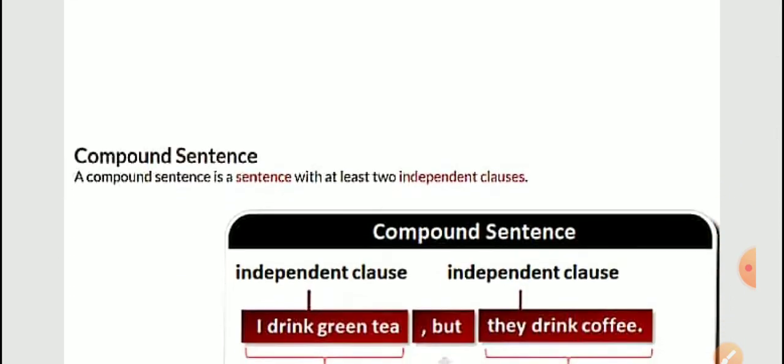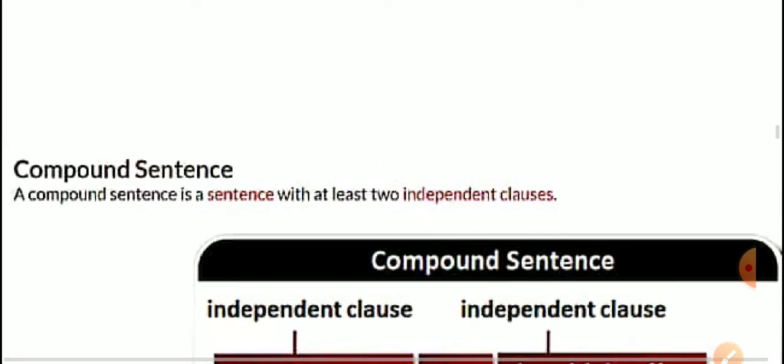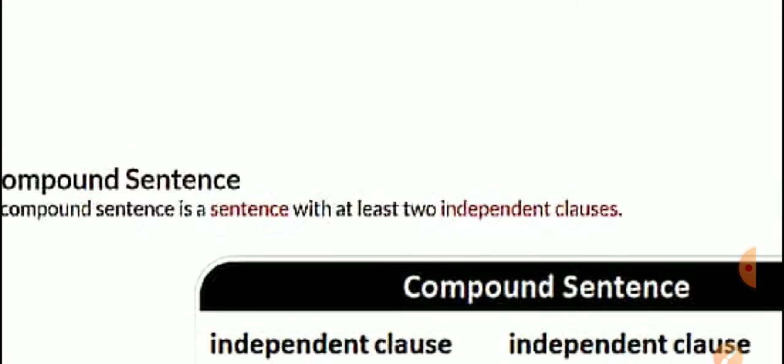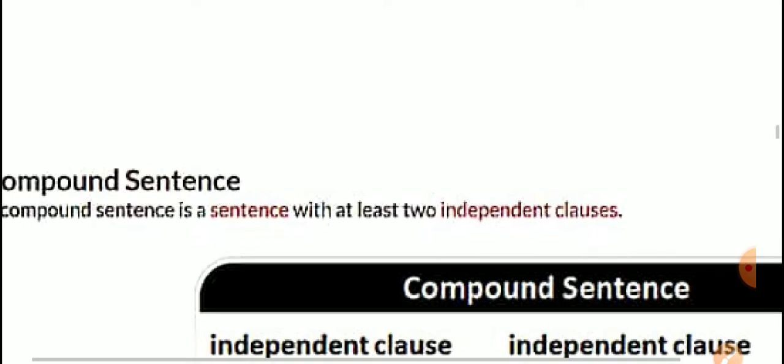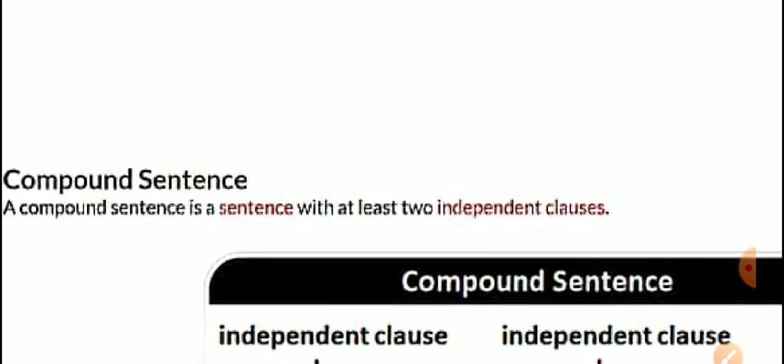A compound sentence is a sentence with at least two independent clauses. In the simple sentence, what was there? One independent clause, one subject, one predicate. But in this sentence, at least two, means to say more than two can also be there, but at least two should be there. Clear?